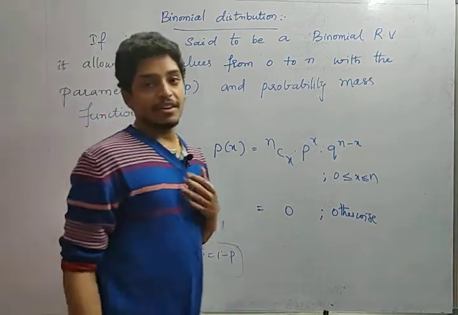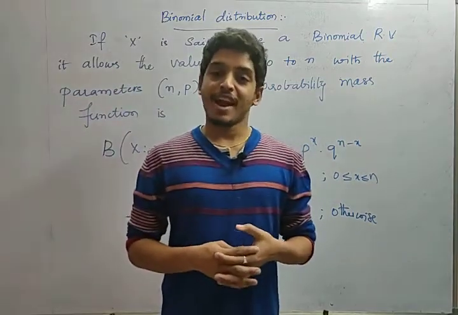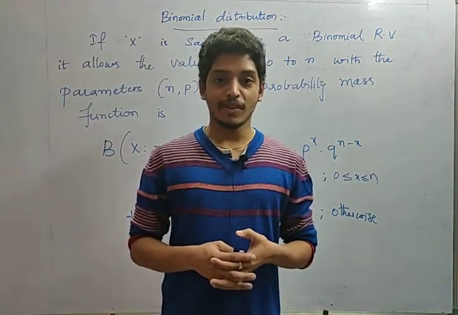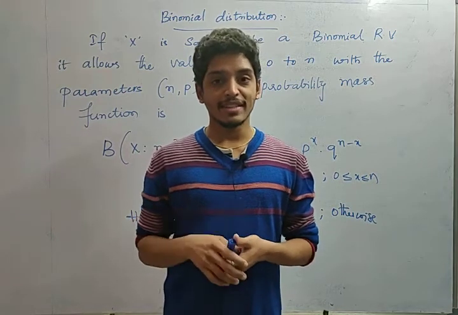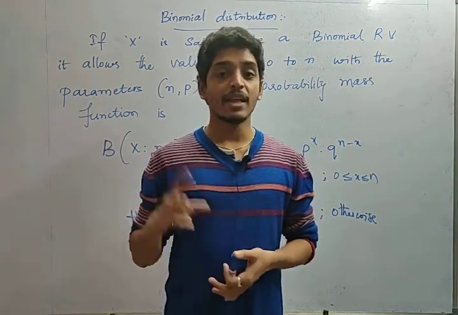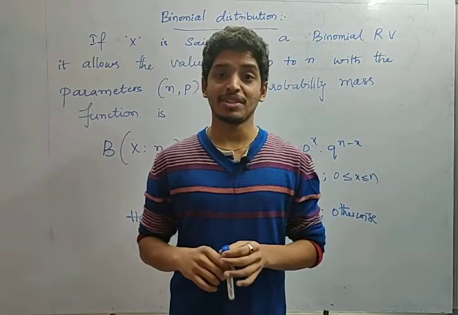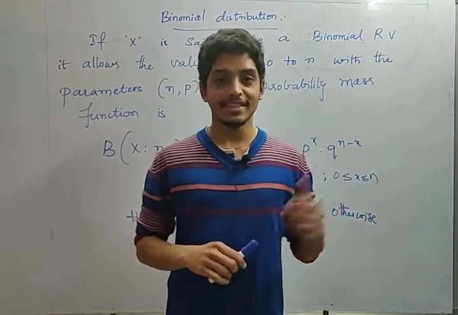Okay, friends, so far we have discussed random variables and different problems based on random variables. Now let us see the different distributions on random variables. The first and most basic distribution is the binomial distribution. Let us see the definition.